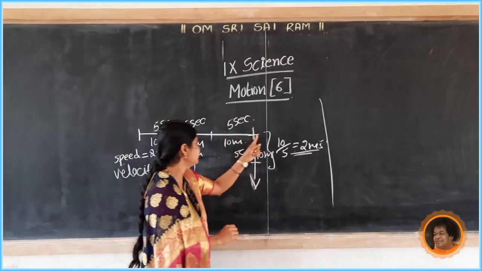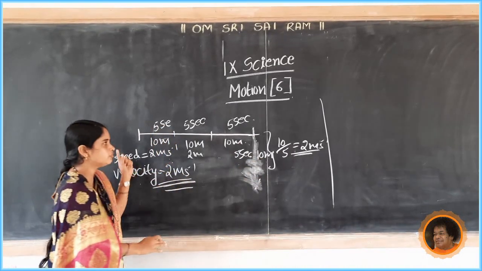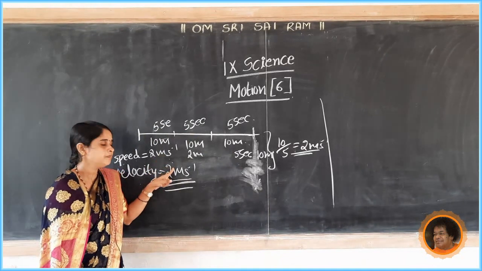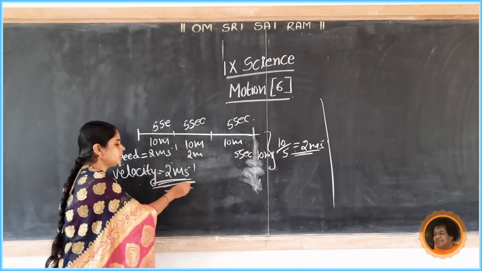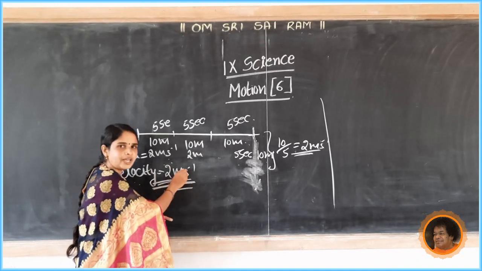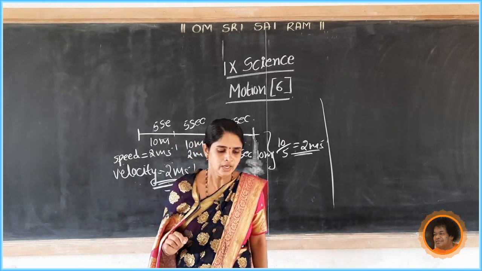See here, an object is moving along a straight line in uniform motion. In this case, velocity remains constant. Its value is 2 meters per second. Okay.